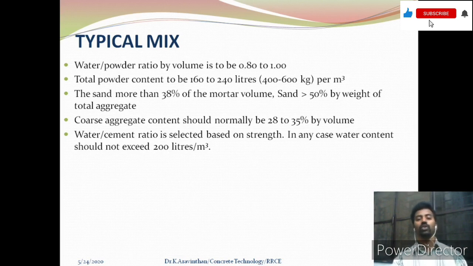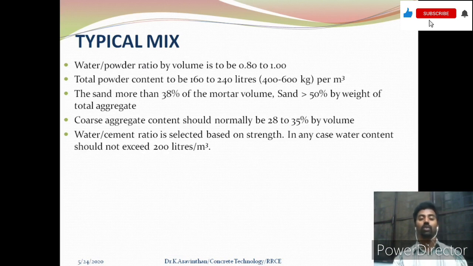Water powder ratio by volume should be 0.8 to 1. Here the term powder, in the sense of particles which are less than 0.125 mm in size, is considered.